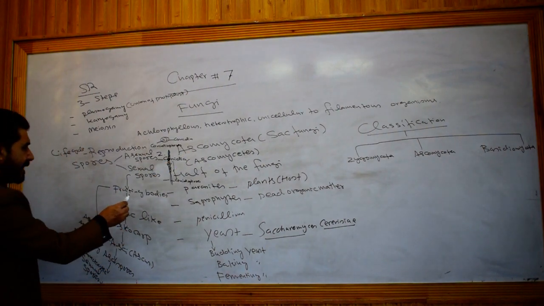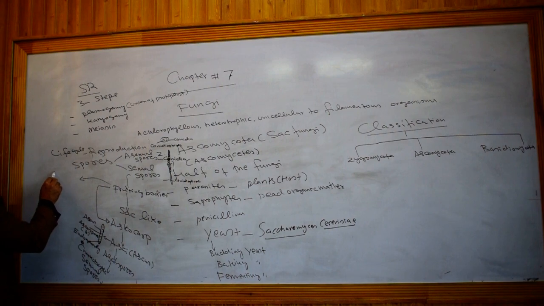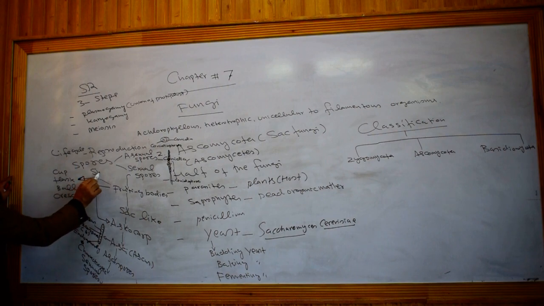Understand? Fruiting bodies are of different shapes. Some are cup shaped structures, some are flask shaped structures, some are ball shaped structures, some are crescent shaped structures. So fruiting bodies are of different shapes.